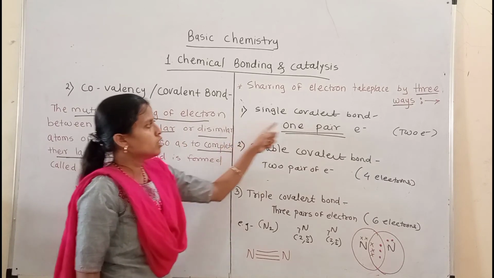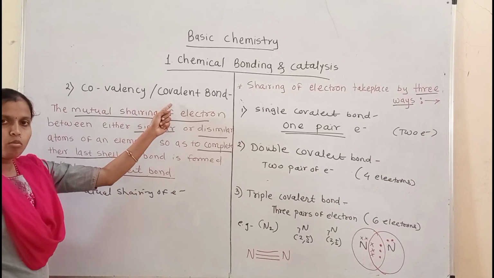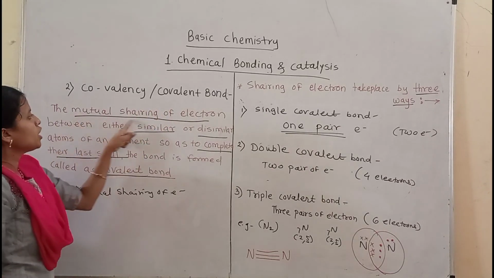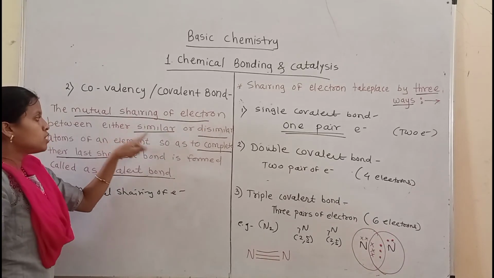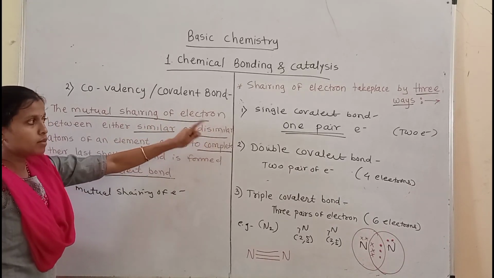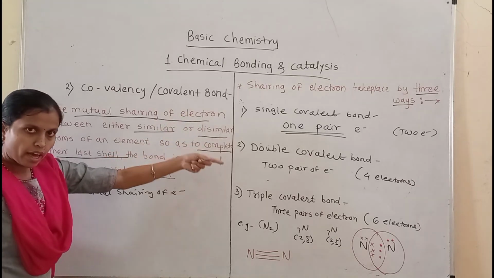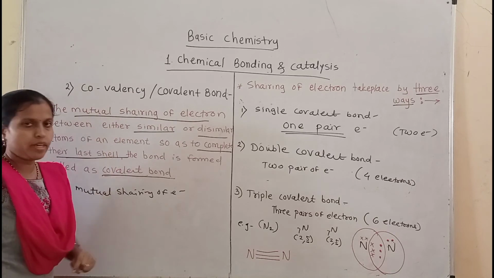So again we see these 3 different covalent bonds. Covalent bond is formed when mutual sharing of electrons takes place in between the similar atoms or the dissimilar atoms. Either the atoms are similar or they are dissimilar, then that time covalent bond or the covalency can be seen.